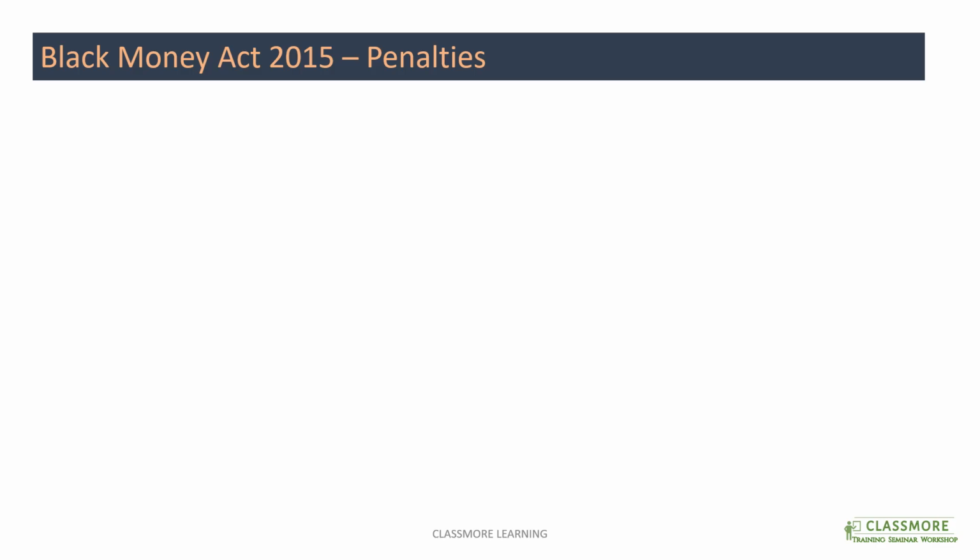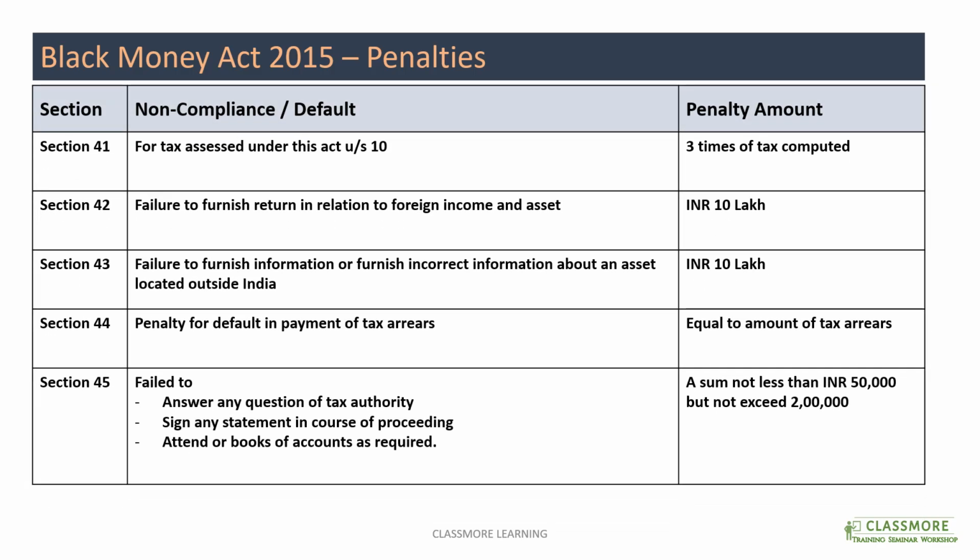Moving to the next part, which is penalties. We have multiple sections covering the penalty part. Section 41 talks about an assessment happening under this act, where there could be a levy of 3 times the tax computed by the assessing officer. Then sections 42 and 43 talk about the basic rules: if you have not furnished the return at all, or if you have furnished the return but you have not disclosed such foreign income or undisclosed assets, then the penalty would be 10 lakh rupees.